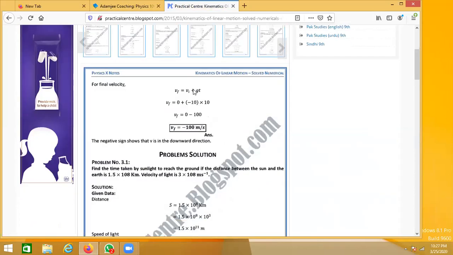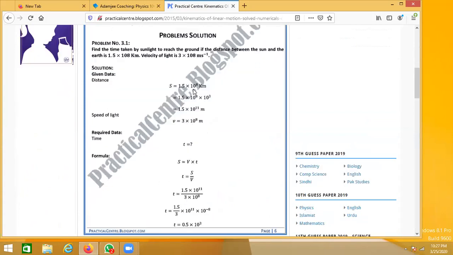Okay, so 3.1, you can see the numerical is here. You have to find out the time taken by sunlight to reach the ground, if the distance between the sun and the earth is 1.5 × 10^8 kilometers and the velocity of light is 3 × 10^8 meters per second.